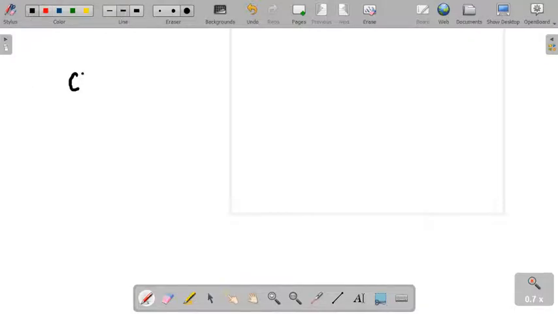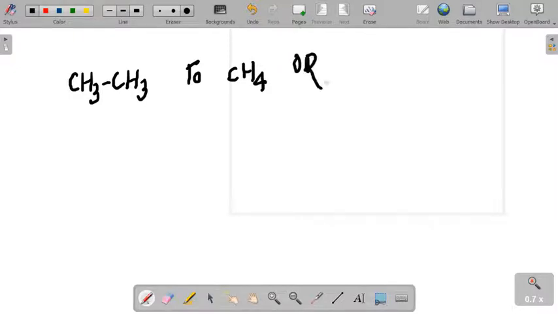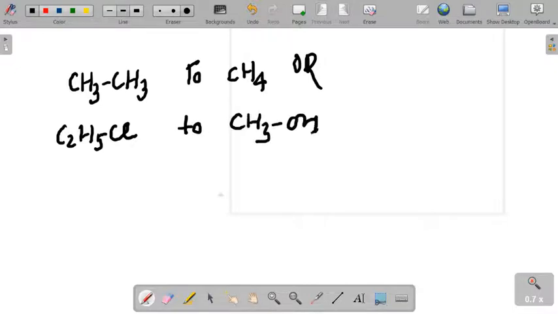Suppose there is ethane which has to be converted to methane, or we can take with different functional group, chloride to methanol. So in either, suppose we select this question.